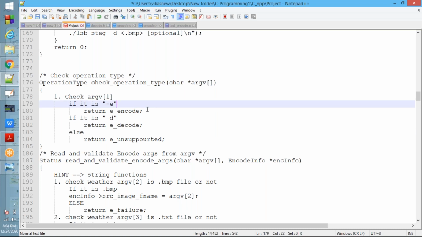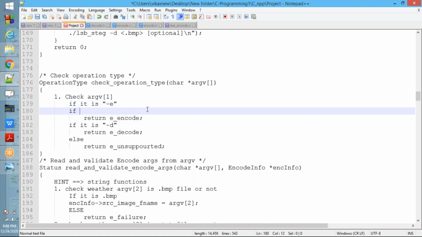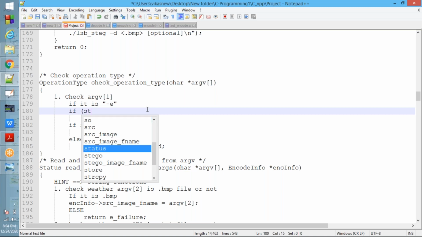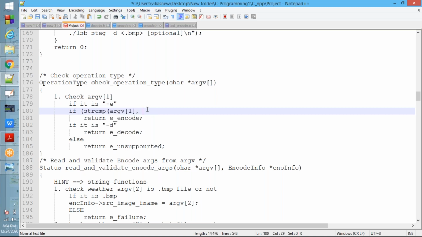See now, if strcmp argv of 1 comma minus e equal to 0. When the strings are the same, string compare will return the value 0, return e encode.